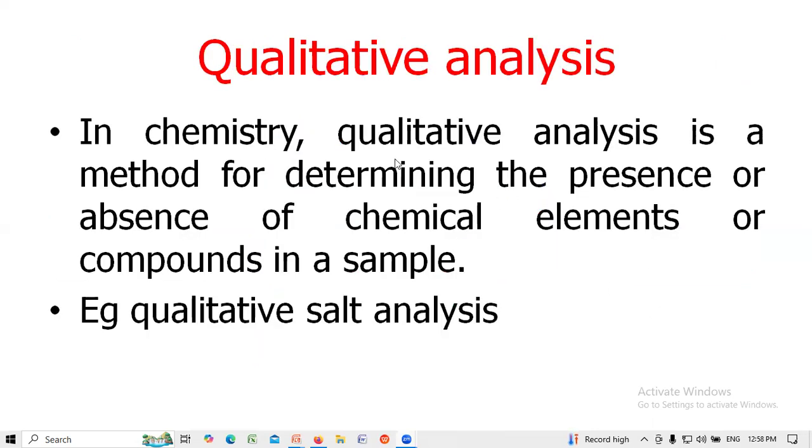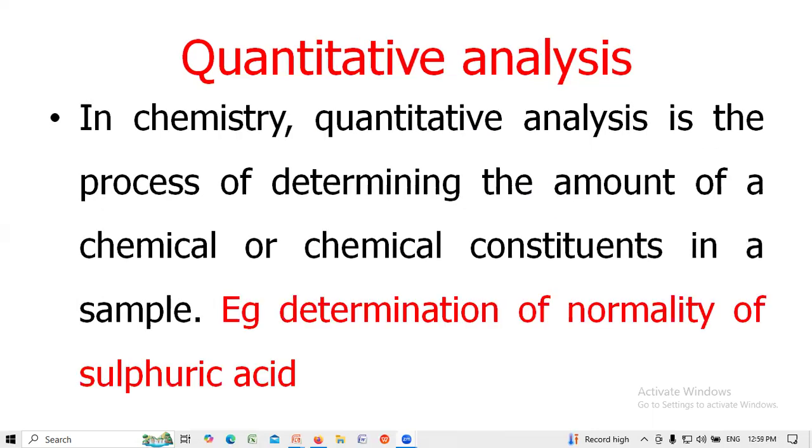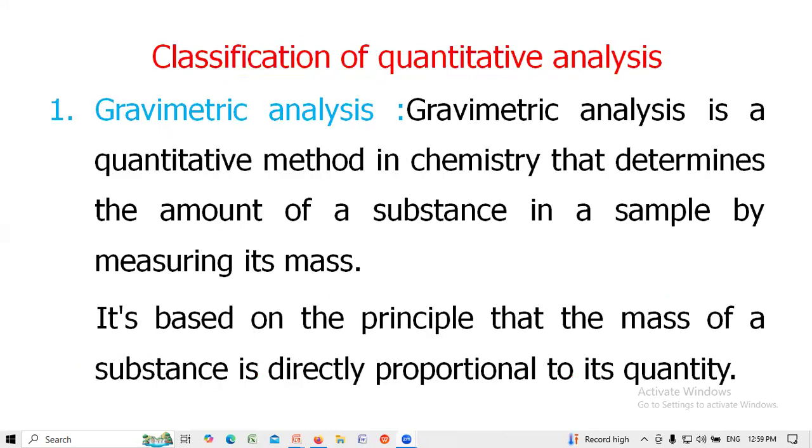Qualitative analysis in chemistry is a method for determining the presence or absence of chemical elements or compounds in a sample. For example, salt analysis is qualitative analysis. Quantitative analysis in chemistry is the process of determining the amount of chemical constituents in a sample. For example, determination of normality of sulfuric acid.